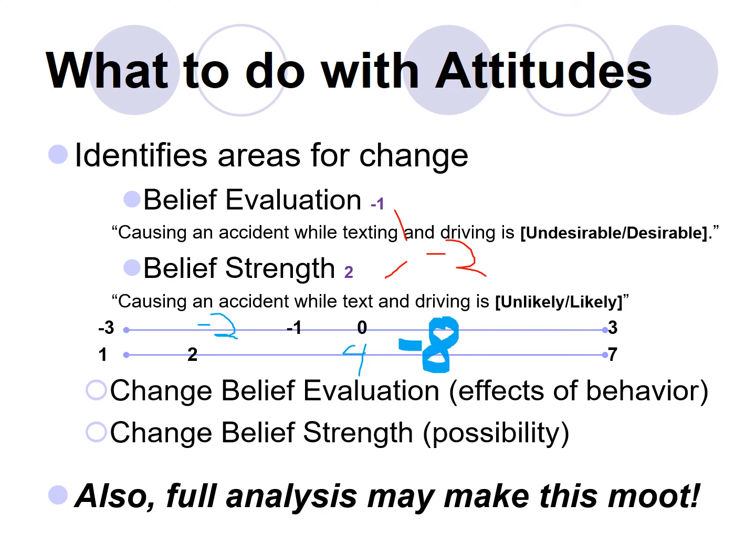And also, the sad part is when we do the full analysis of all the elements, attitudes, subjective norms, and perceived behavioral control, it may be that the attitudes don't even matter. It could be that a person believes that texting and driving is very likely to cause an accident, which would be very bad. It's very likely to kill somebody, which would be horrendous. That it's not likely to help them make plans. They don't care much about doing that. Or we could have an attitude score that really was predictive of dissuading them from texting and driving, but it may turn out that attitudes are not even the deciding factor for this particular behavior.